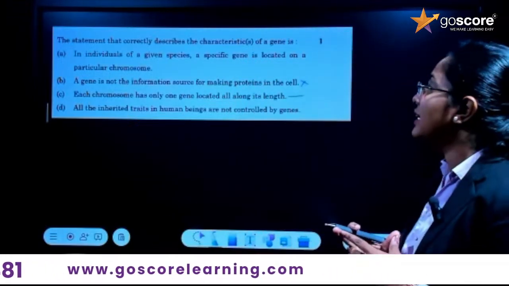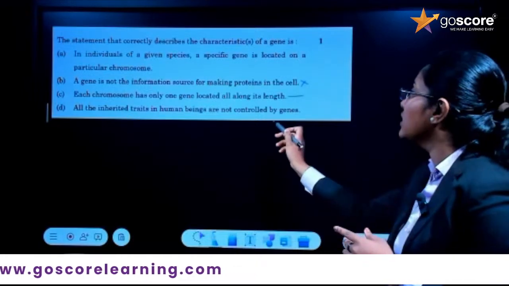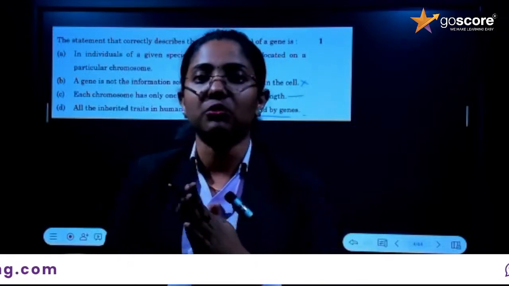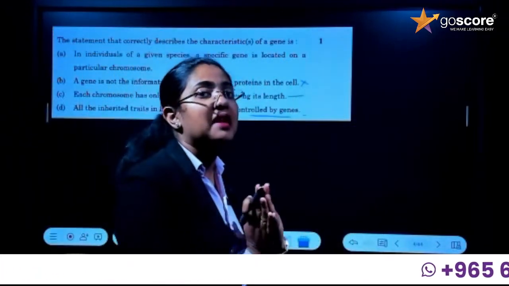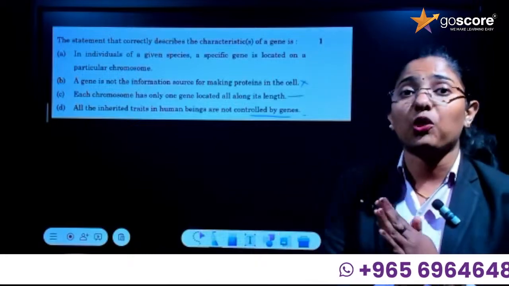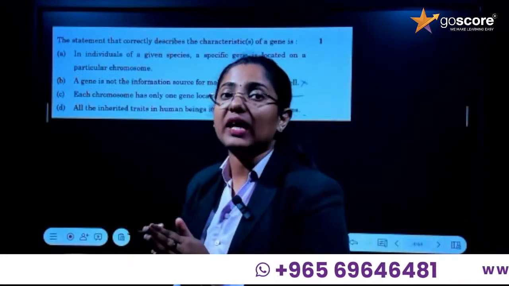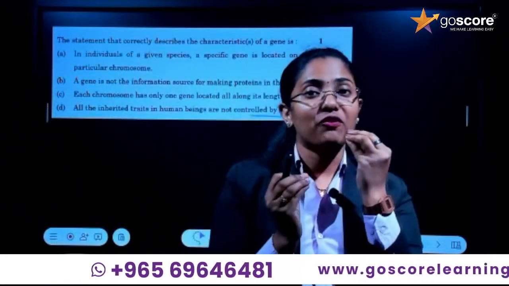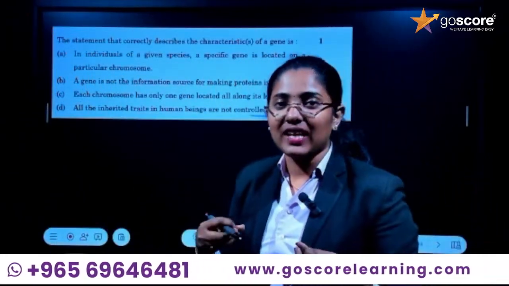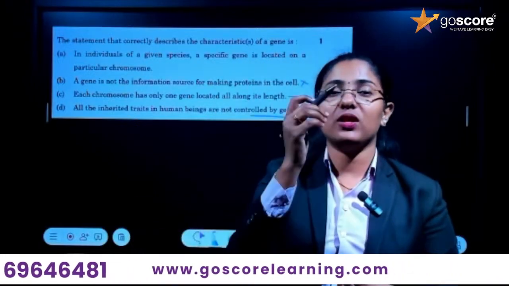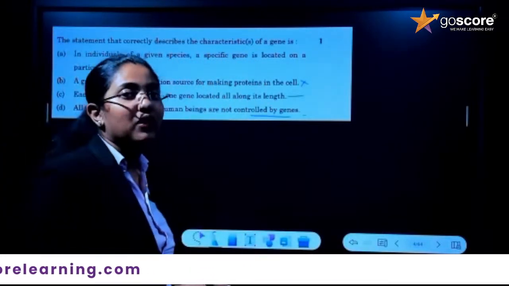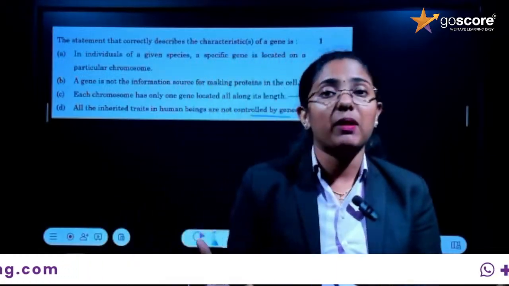Then, all the inherited traits in human beings are not controlled by genes. We have two types of traits, right? What are the two types of traits you studied in the fourth chapter on heredity? Acquired traits and inherited traits. If you are very good at singing, or very good at drawing, you polish the skill. Running, jumping, cycling, all these features are acquired during our lifetime.